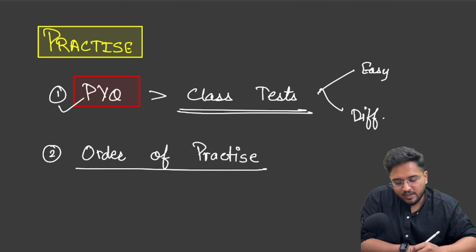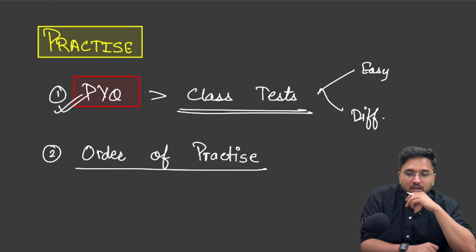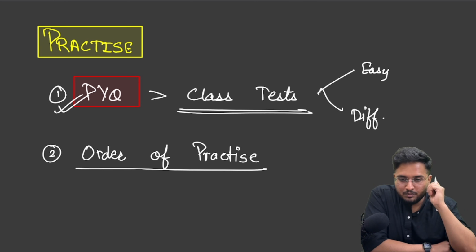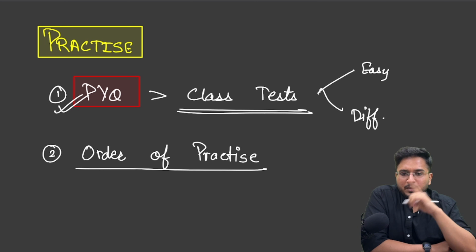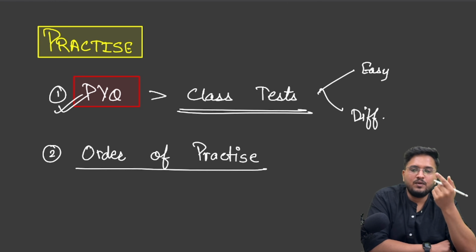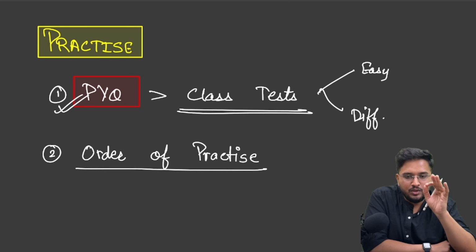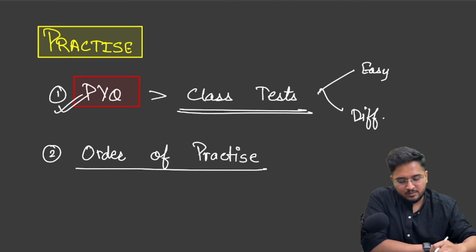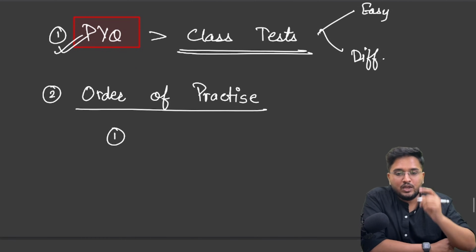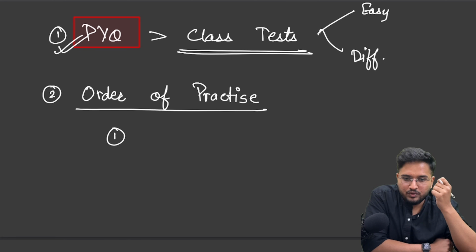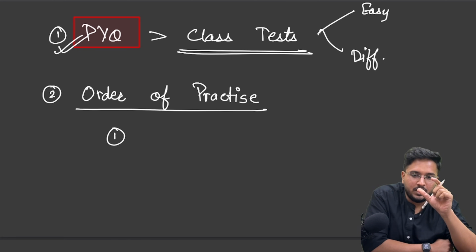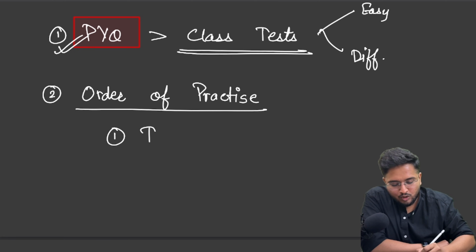Rely on PYQs. You have around 12 years of PYQs with you. That will be more than enough for practice. Now make sure that you are prioritizing PYQs over class tests, and while practicing PYQs, you need to follow an order of practice. Firstly, while you are doing the preparation part, while you are focusing on the conceptual clarity of a particular topic, do the PYQs topic wise.